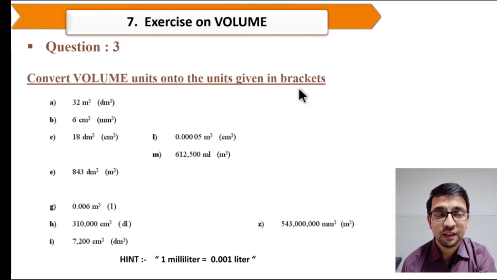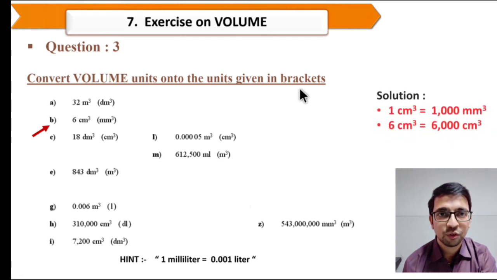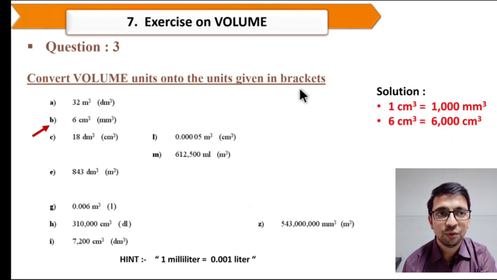So now an exercise based on volume. In this you have to convert volume units into the unit given in brackets. First one, 6 centimeter cube into mm cube. So 1 centimeter cube equals 1000 mm cube. So 6 centimeter cube equals 6000 mm cube.